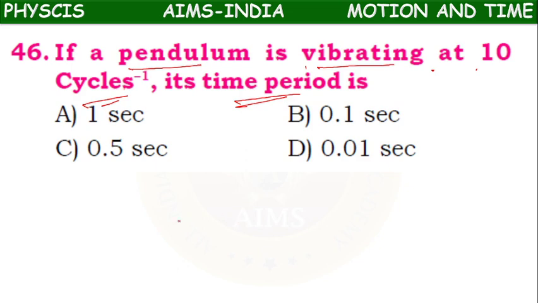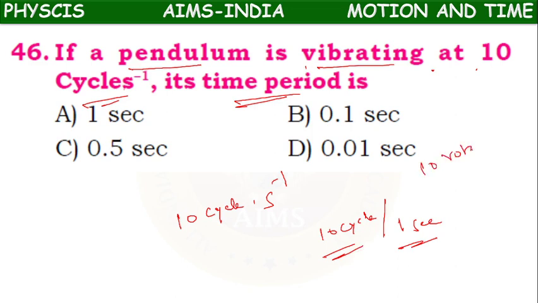Here vibrating at 10 cycle s to the power of minus 1 means 10 cycles per 1 second, or 10 rotations, or 10 complete oscillations per 1 second. Time period means time taken for one oscillation.